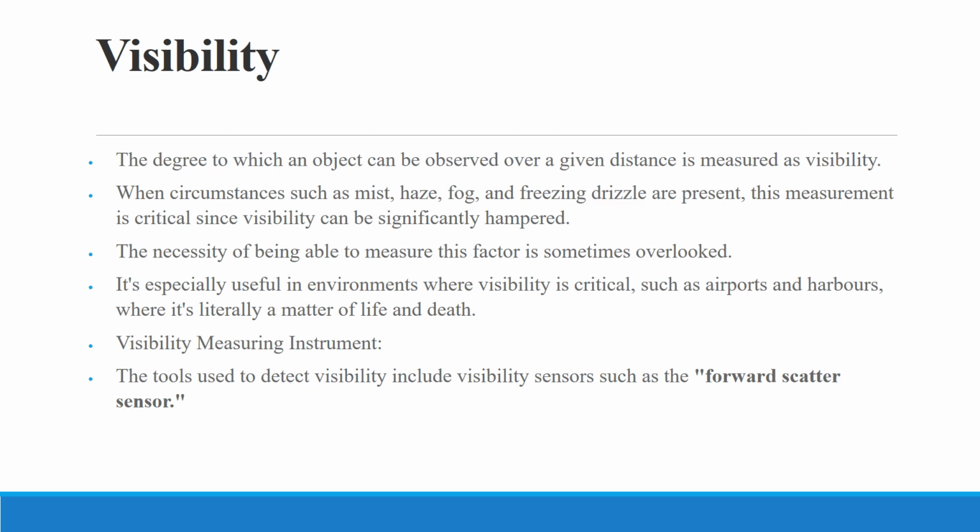Now the visibility. This is the degree to which an object can be observed over a given distance. When circumstances such as mist, haze, fog, and freezing drizzle are present, this measurement is critical since visibility can be significantly hampered. The necessity of being able to measure this factor is sometimes overlooked. It's especially useful in environments where visibility is critical, such as airports and harbors, where it's literally a matter of life and death. The visibility measuring instrument is the forward scatter sensor. It is used to detect visibility.